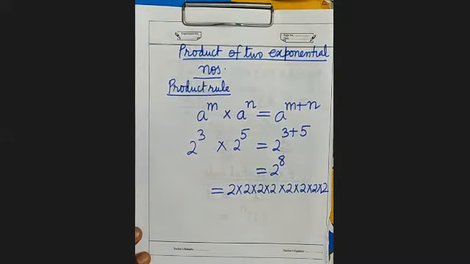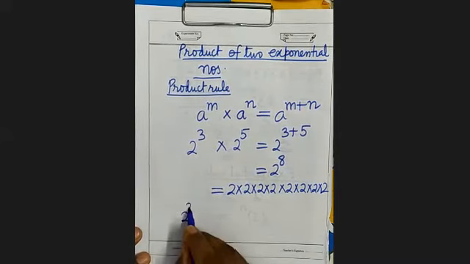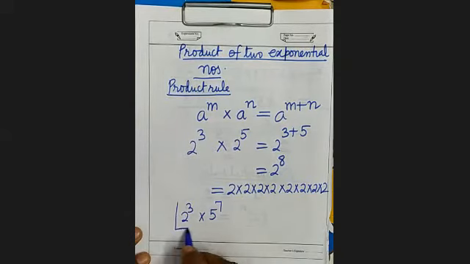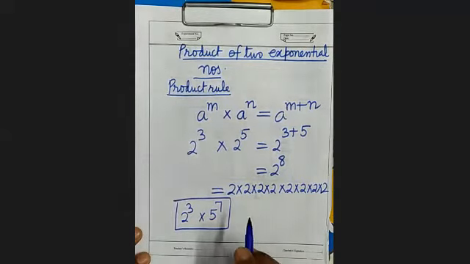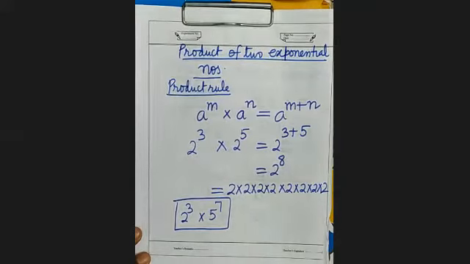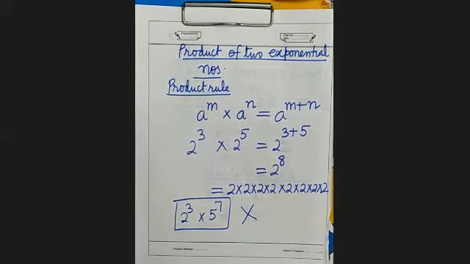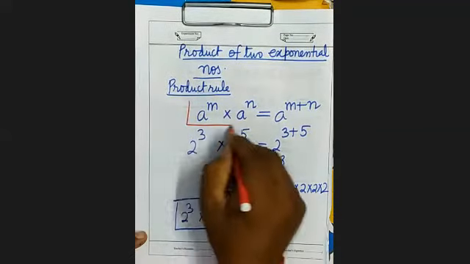It's clear? Then you can see here. Suppose there is 2 to the power 3 into 5 to the power 7. Whether this can be simplified by using this formula? No. Here we cannot apply product rule. यहां पर हम product rule नहीं लगा पाएंगे.